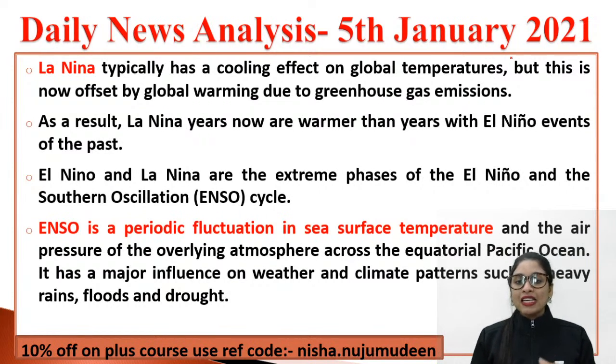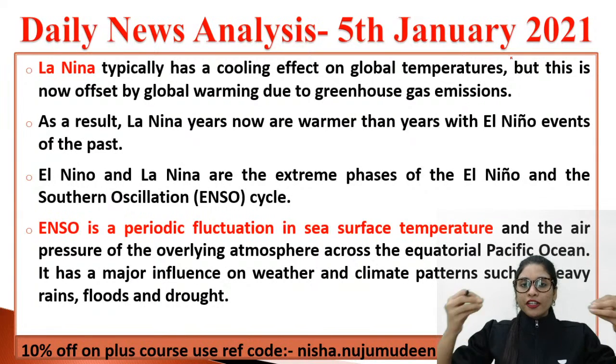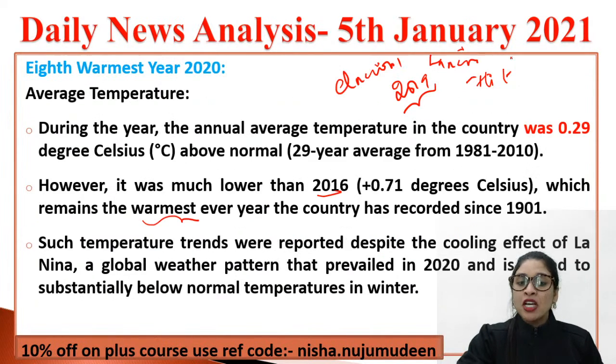But La Nina and El Nino are extreme phases. They are two different extreme phases of El Nino and the Southern Oscillation, that is your cycling perspective. Take care. So now, in spite of that being cool also, we had such kind of temperature fluctuations. Clear?